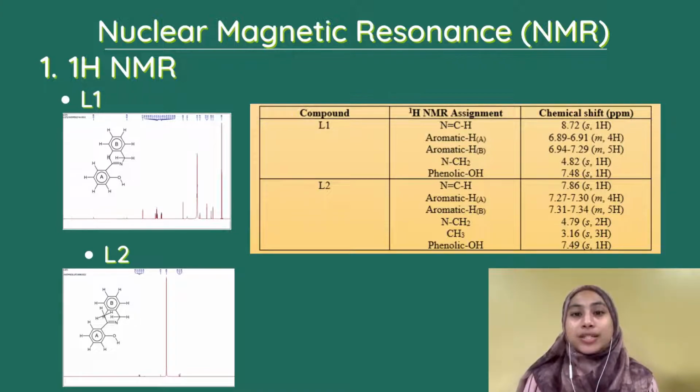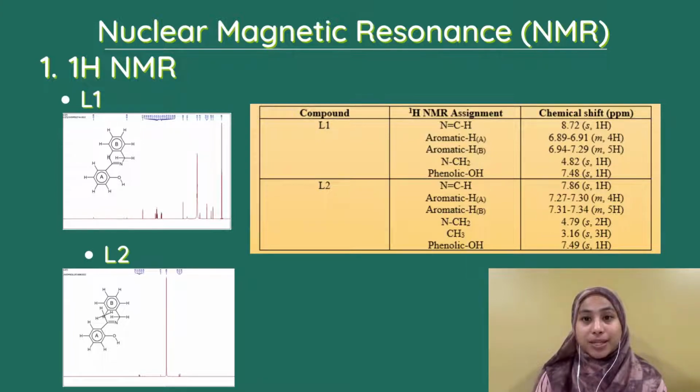For the N=CH, it shows 8.72 ppm, deshielded to the left due to the presence of the nitrogen atom. The phenolic OH of ligand 2 appears as a singlet peak at a chemical shift of 7.49 ppm. According to Tadavi 2018, hydrogen bonding causes the shift to move to a higher frequency due to the deshielding effect.